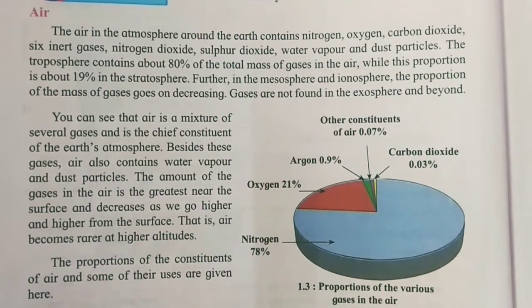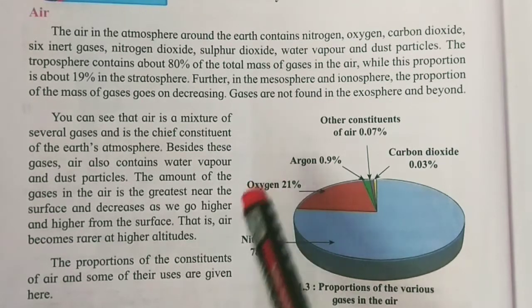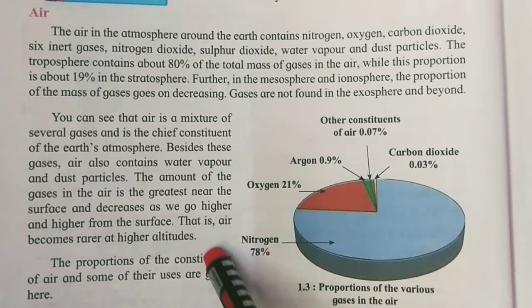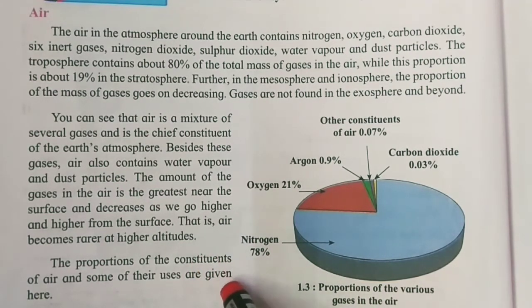So the air is more at the surface of the earth near the land, and as we go above the land it goes on decreasing as you go higher and higher in space. That is, air becomes rarer at higher altitude. So when you go on a mountain there is less air present, so we require oxygen at that place.